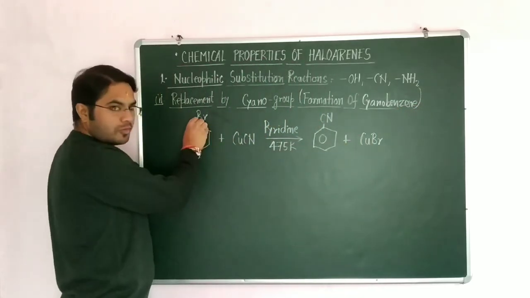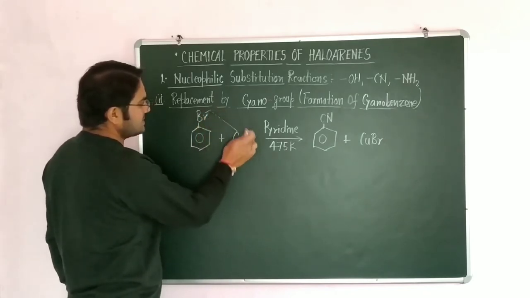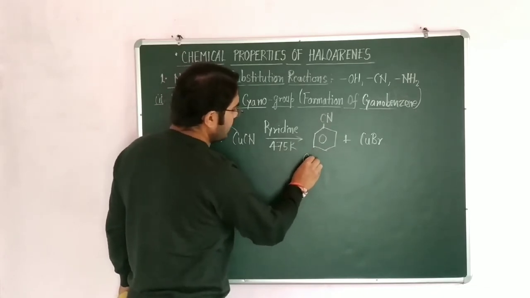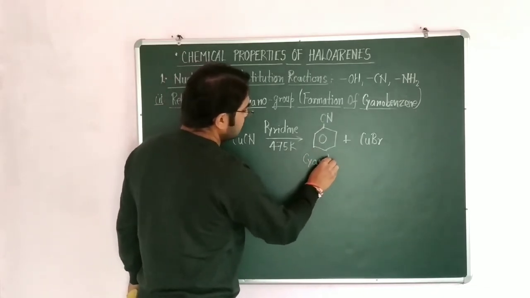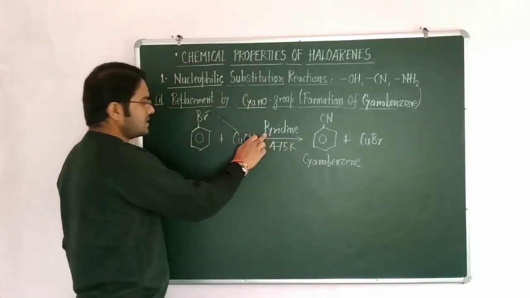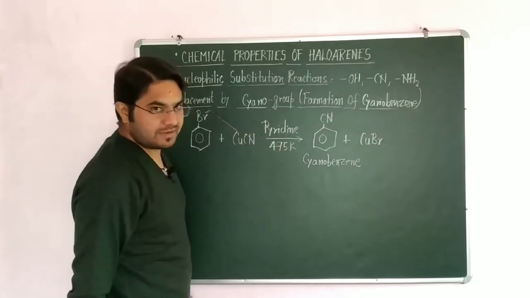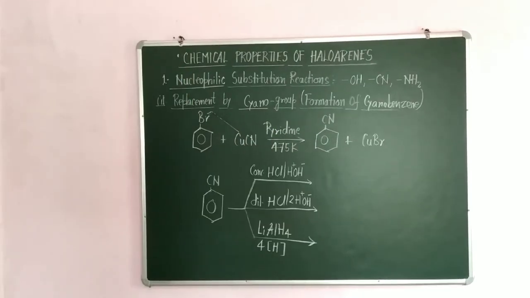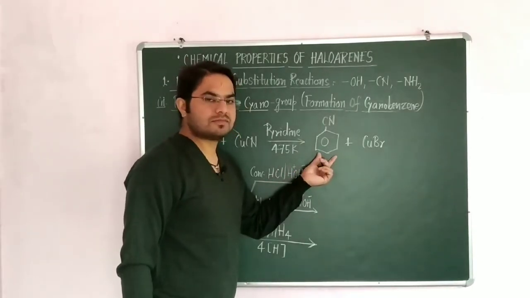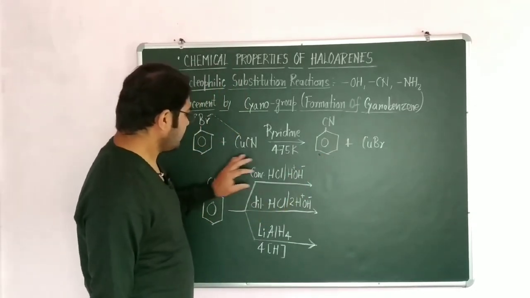So when bromobenzene is treated with CuCN, it replaces Br with CuBr and CN is attached on the ring, and it forms cyanobenzene or benzonitrile. This reaction is carried out in the presence of pyridine as a base at 475 Kelvin. The cyanobenzene formed is very useful, and it converts to different functional groups.